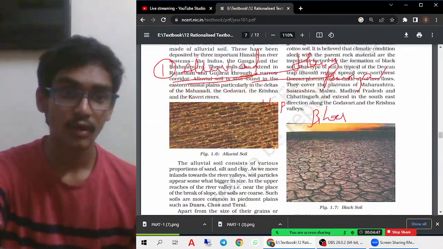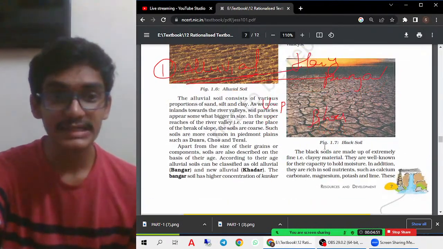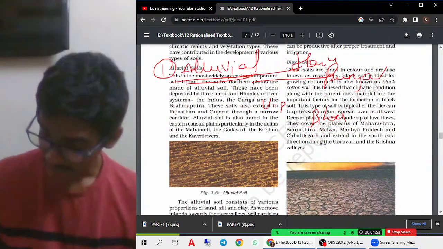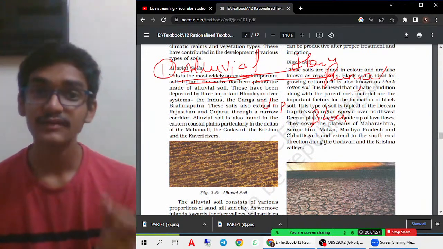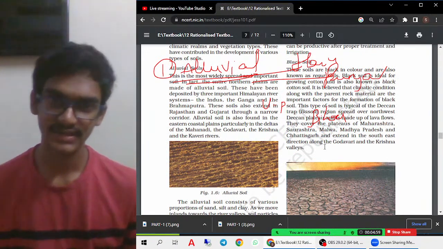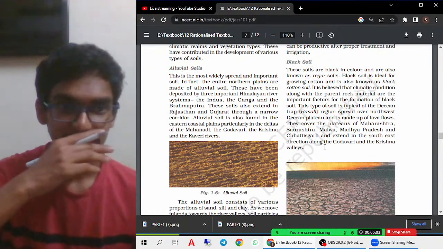So we must remember all the important locations, so that this will help you in the easy process of understanding. A very important map pointing question can also be asked in order to identify the type of soil which is found in all these regions. So this is the most probable question which can be asked. And let us try to see where they are found.